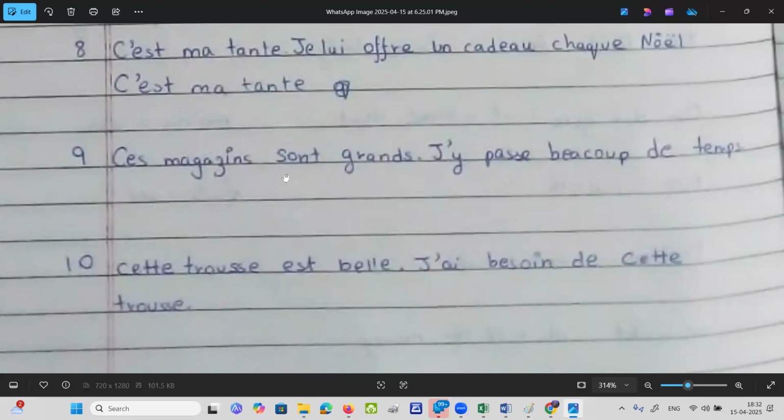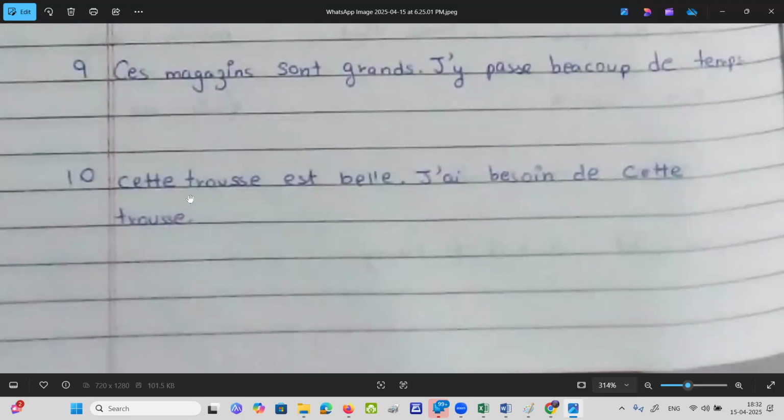Now, these shops are big. I am thinking about something. So why is there? What will come? What is the answer? Oh, we don't even have to worry. Something else ma'am is expecting. What is she expecting? So grand will go there. Grand will go off at the end of the sentence. That's what she's expecting.